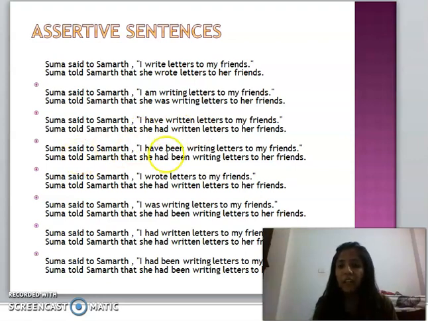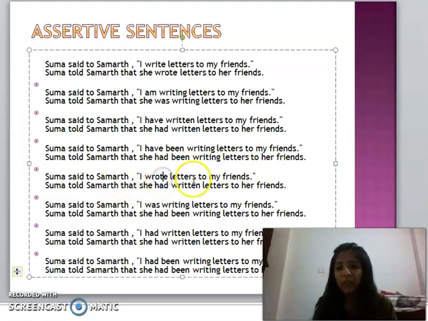Then present perfect continuous: I have been writing letters to my friend. This changes into past perfect continuous, had plus been plus the first form of the verb with ing and the rest of the sentence. Then past: I wrote letters to my friends. This changes into she had written letters to her friends. Past changes into past perfect. Past continuous, I was writing letters to my friends, changes into she had been writing.